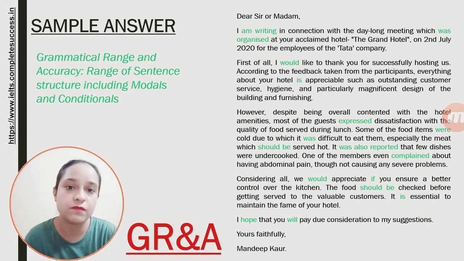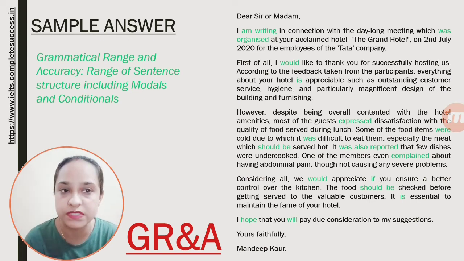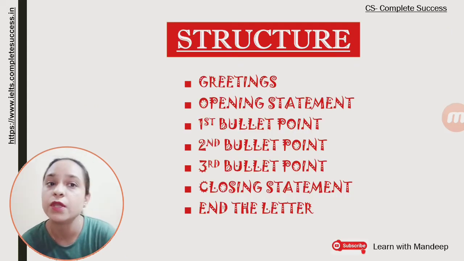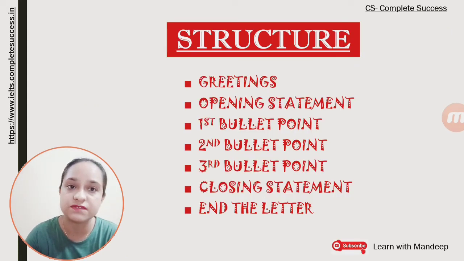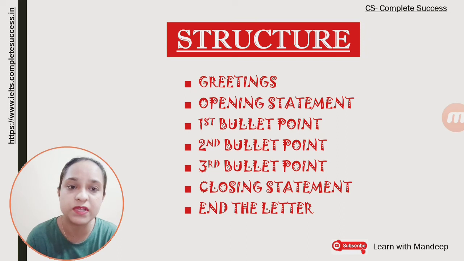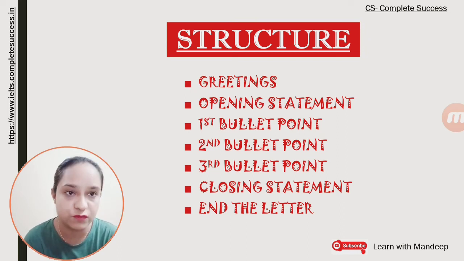That's how you have to get a 7+ band, step by step, by focusing on 4 important points: task achievement, coherence and cohesion, lexical resource, grammatical range and accuracy. I hope you are understanding how you can write in an appropriate way, that is with an appropriate tone and a good range of vocabulary using collocations. And most important, your grammar should be correct. So in this video, we have learned the structure: the greetings, then you have to give the opening statement, that is the purpose of the letter, then first bullet point, second bullet point, third bullet point, and then give a closing statement and end the letter with Yours faithfully.